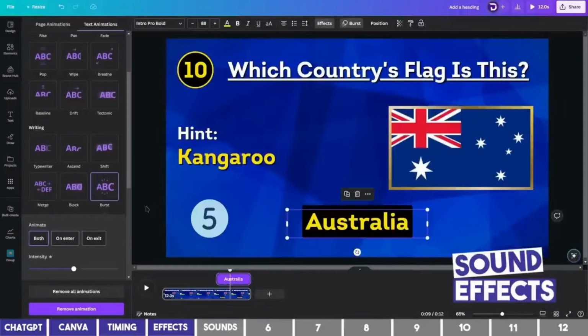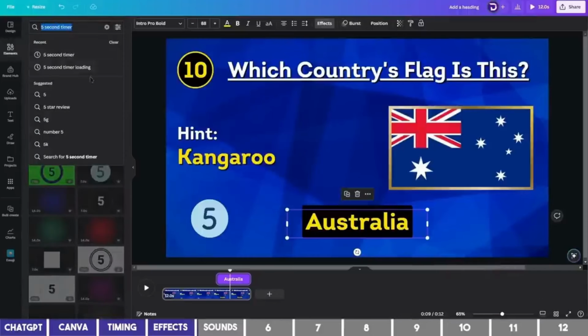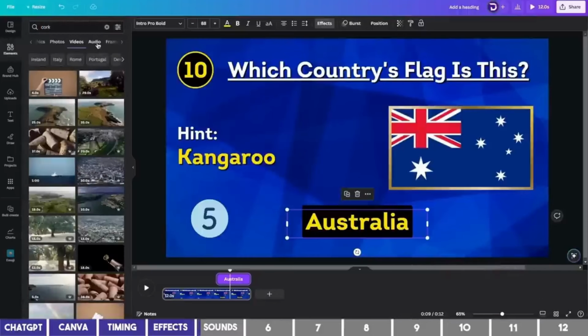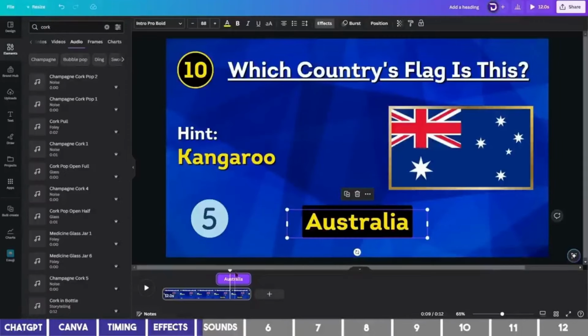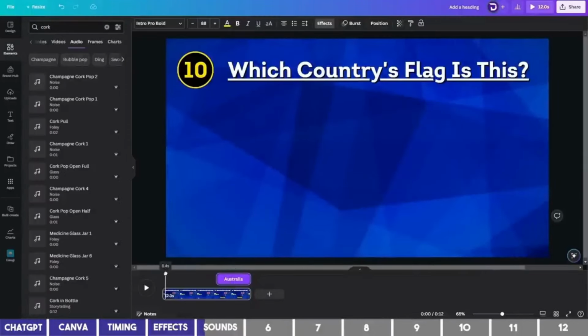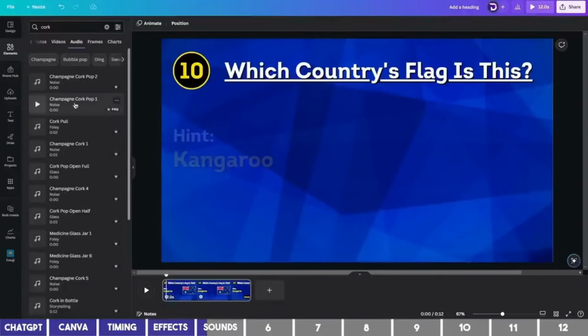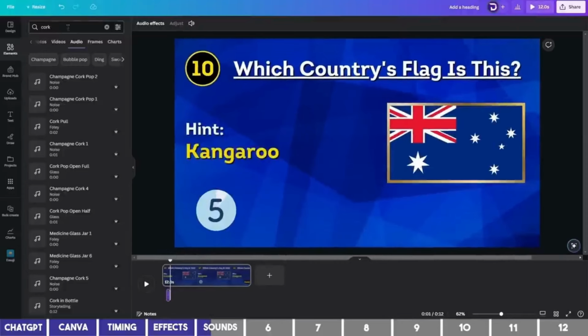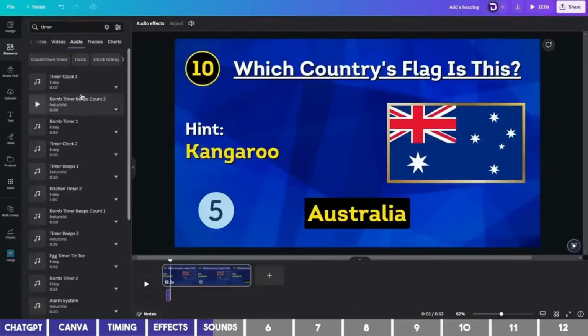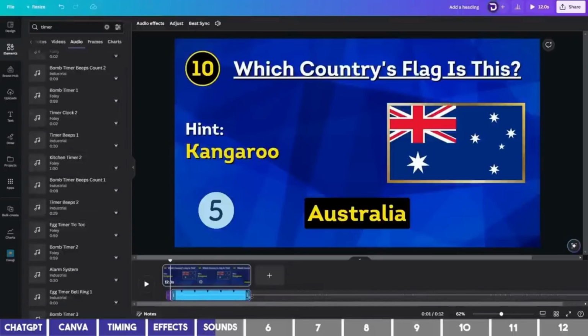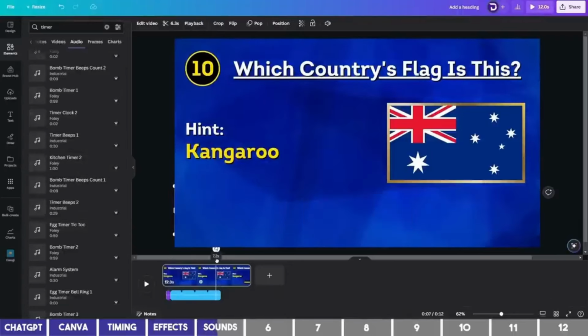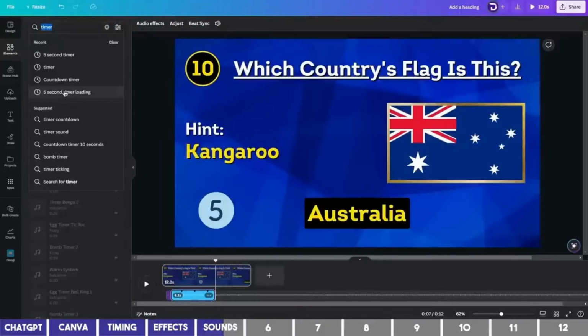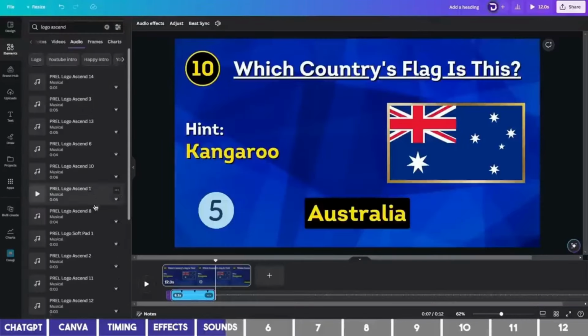The next step is to add some sound effects, so you can go to the Element tab and search for cork. Then switch to the Audio tab to find the sound. Drag the playhead on the timeline to 0.5 seconds where the flag appears, and select the second result. Again, drag the playhead to 1 second where the timer starts, and search for a timer sound, and select Egg Timer. I need to reduce the length of this sound, so I'm going to drag the playhead to 7.2 seconds where the timer stops, and drag the end handle to there. Search for Logo Ascend on the audio as well, and select Logo Ascend 8.